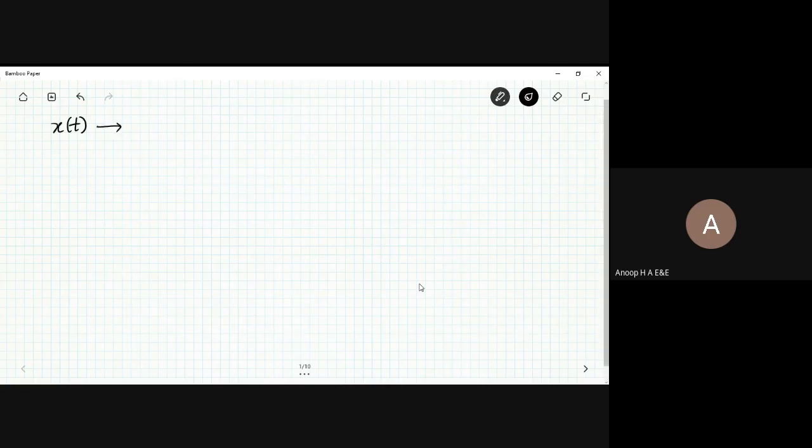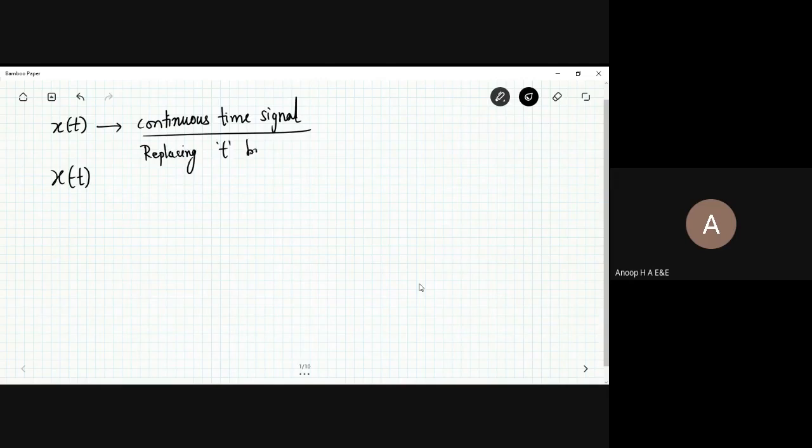Let me write it here. I'm going slow just to make you understand. So this is the continuous time signal. Next, I'm replacing t by minus t. So x of t is the continuous time signal, and replacing t by minus t, that is x of minus t.